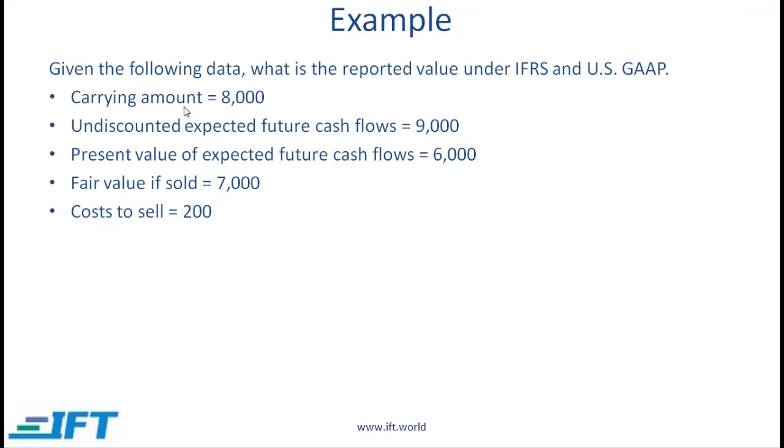Let's say that we have a machine where initially the carrying amount is 8000. The undiscounted expected future cash flow is 9000. Present value of expected future cash flows 6000. Fair value if sold 7000, cost to sell 200. What you need to do is say what value will be reported on the balance sheet under IFRS and what will be reported under US GAAP. And along with that, you need to show what the impairment loss will be that will be shown on the income statement.